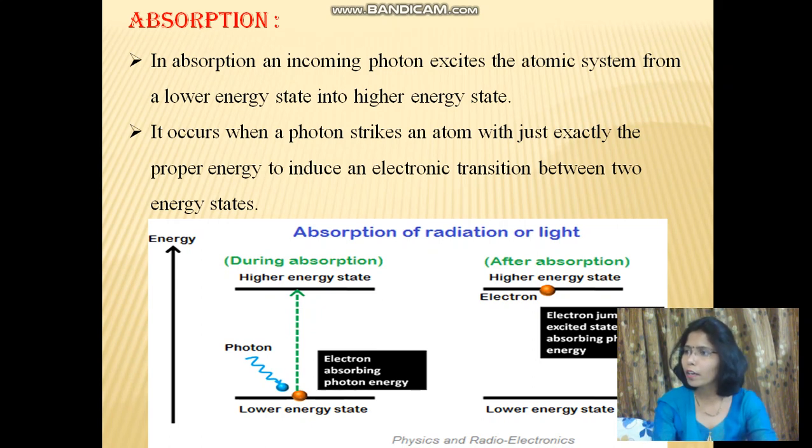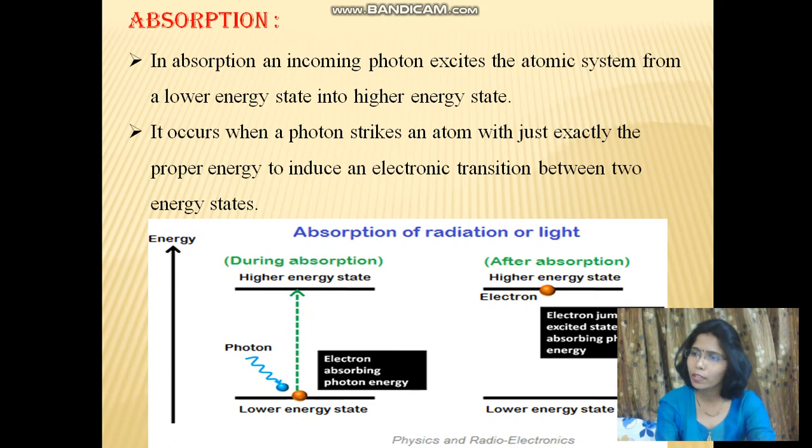In other words, when the ground state electron absorbs sufficient energy, which is equal to the energy difference between the two energy states, that is E2 minus E1, the electron jumps from the ground state energy level to the excited energy level, that is E2. The electrons in the higher energy level are called excited electrons.